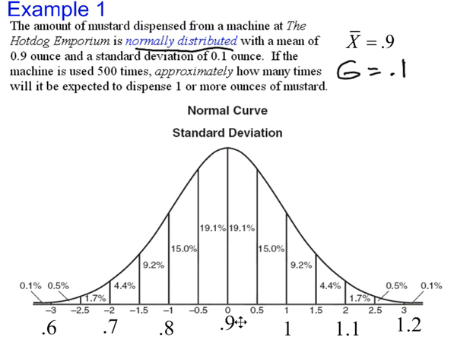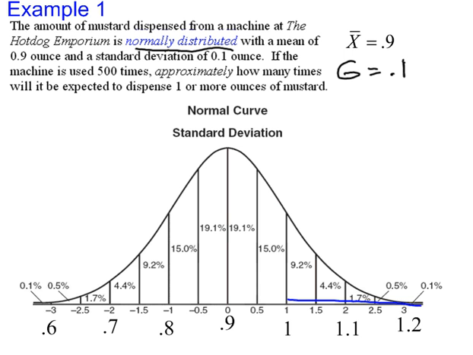Alright, so going back to our question. If the machine is used 500 times, approximately how many times will it be expected to dispense 1 or more ounces of mustard? So think of it this way. How often does it happen, percentage-wise, that the machine dispenses 1 or more ounces of mustard? Well, let's look at our curve.